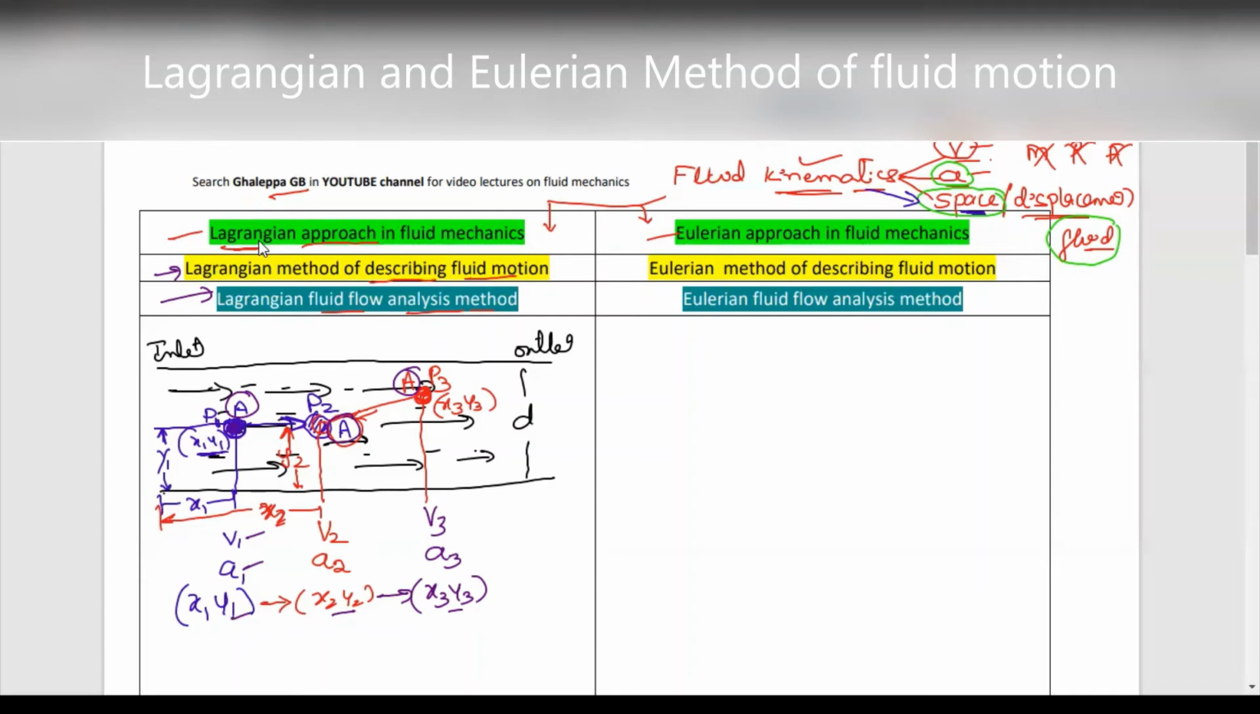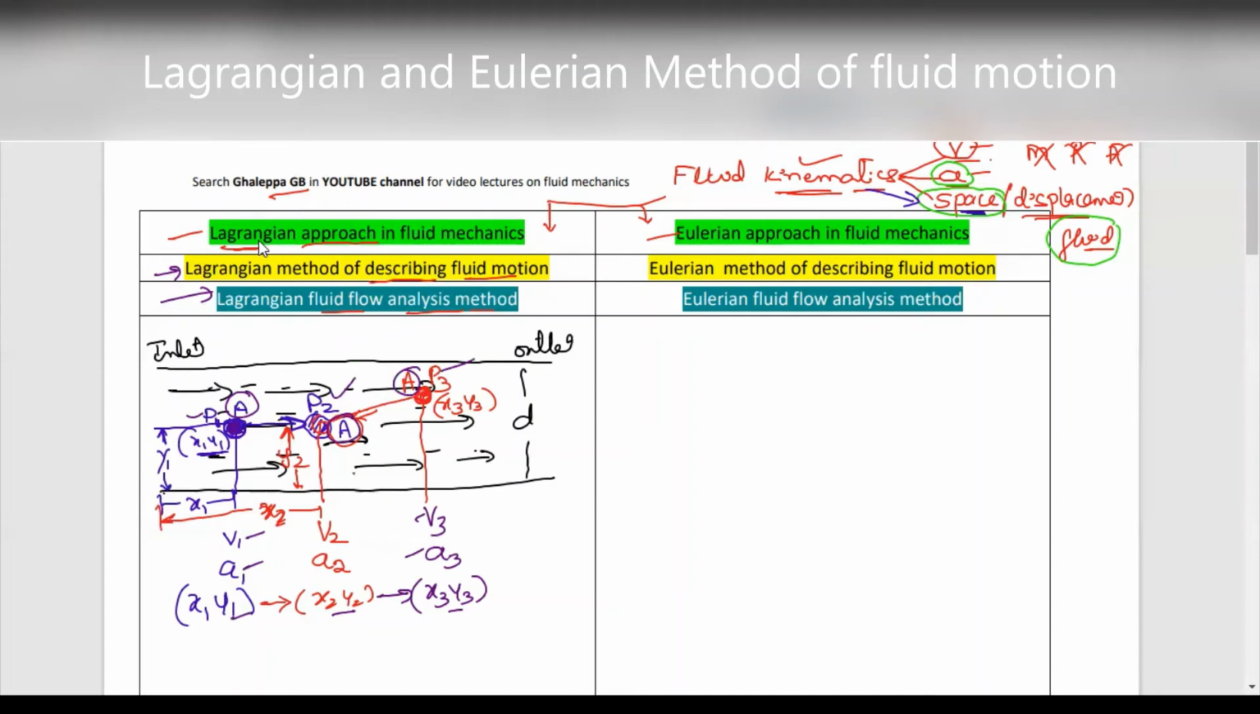and every point. At point 1, what is the acceleration and velocity? What is the space? What is the velocity and acceleration at point number 2? What is the acceleration and velocity at point number 3 of the same fluid particle? So what does it mean? We are following that particular fluid particle at each and every point, wherever it is moving.